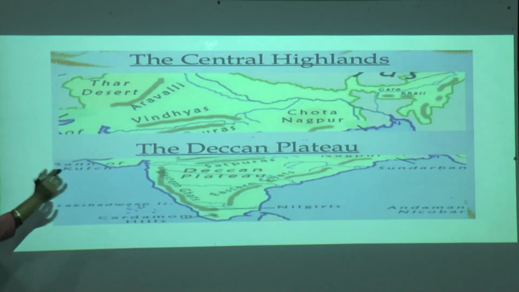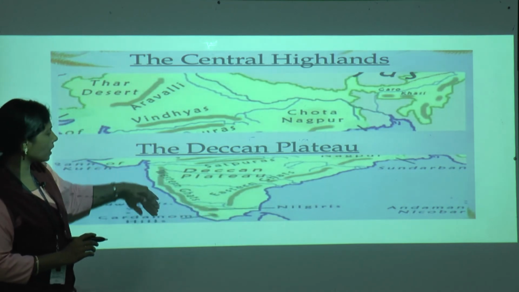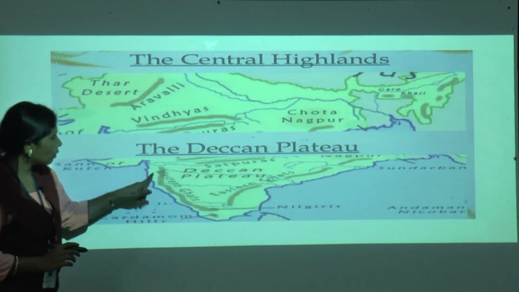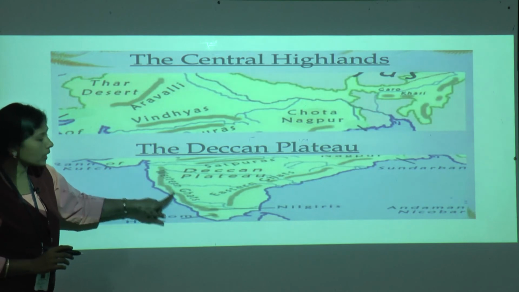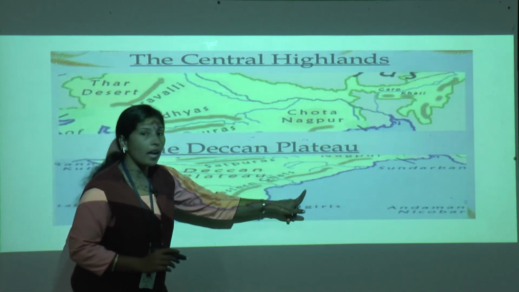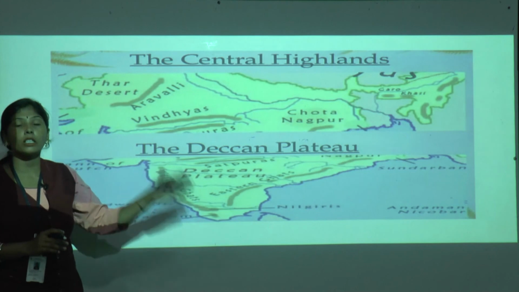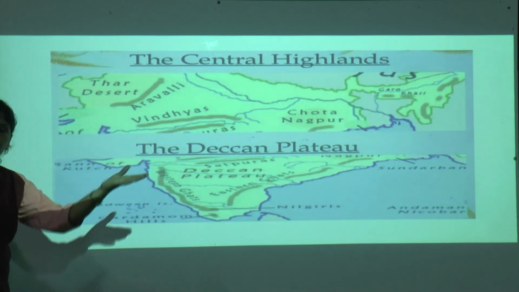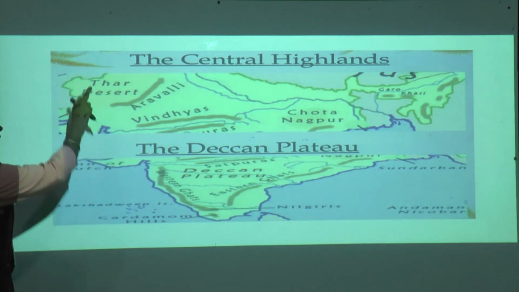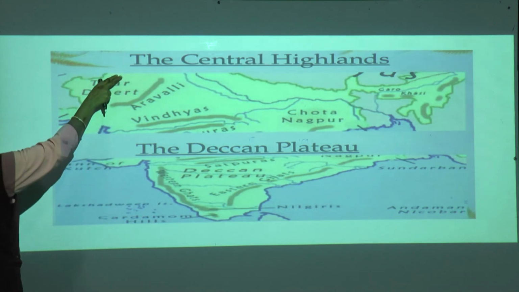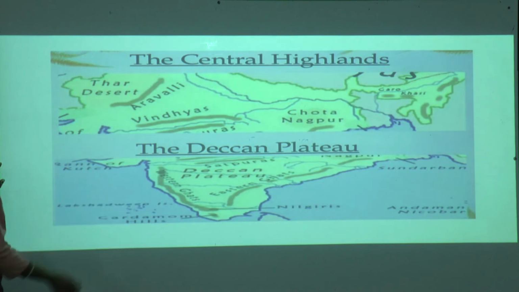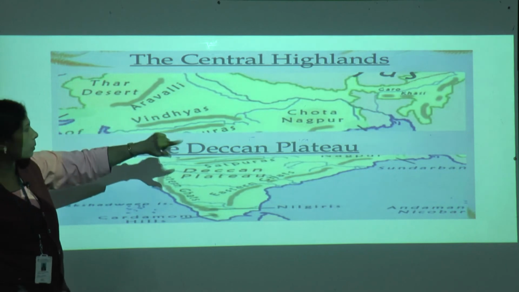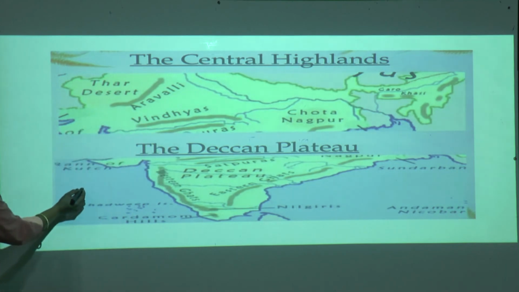Okay, and in the previous point we had the west side and the east side. These are hilly regions, correct? On the west side we have the Western Ghats, on the east side we have the Eastern Ghats. These are all hilly regions. West means Western Ghats, east means Eastern Ghats, and the plateau is divided into two parts: Central Highlands and the Deccan Plateau. Again, the Aravalli hills here, and then the Chota Nagpur Plateau and the Vindhya hills, correct?